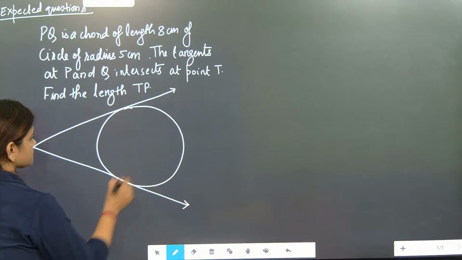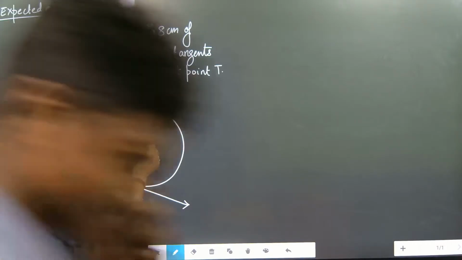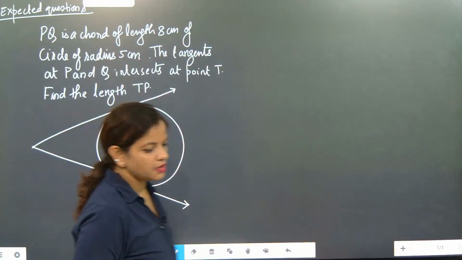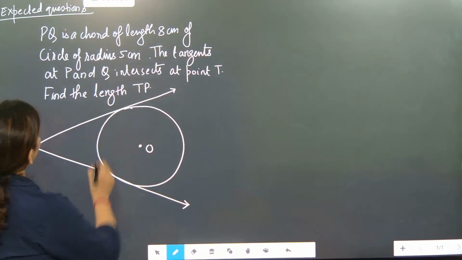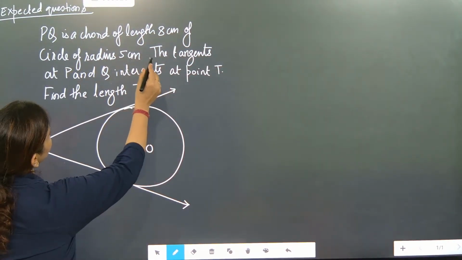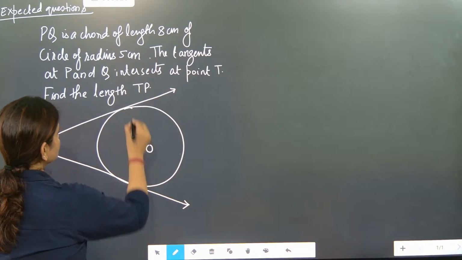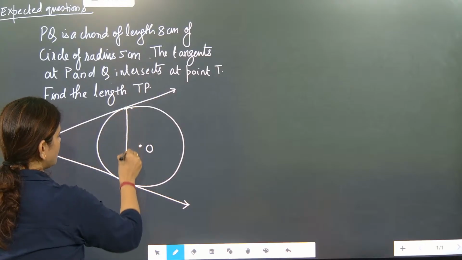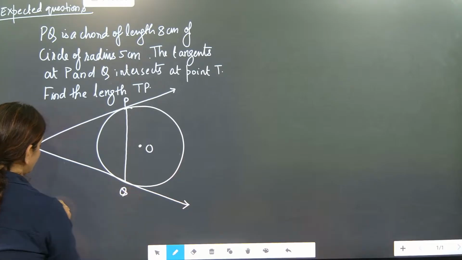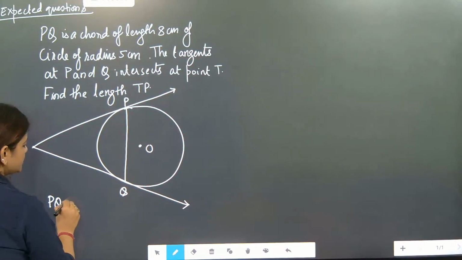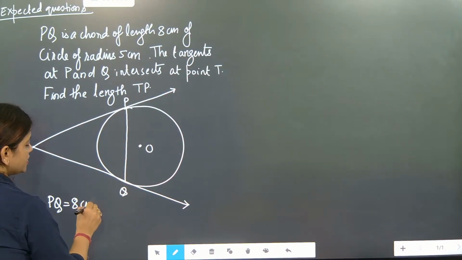Done. This is O. Now what all things are given? I am showing you. PQ is a chord of length 8 centimeter. So this is chord PQ and its length is 8 centimeter. So PQ is equal to 8 centimeter, given.